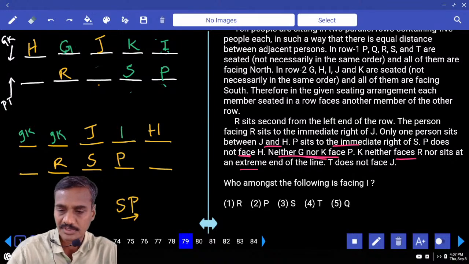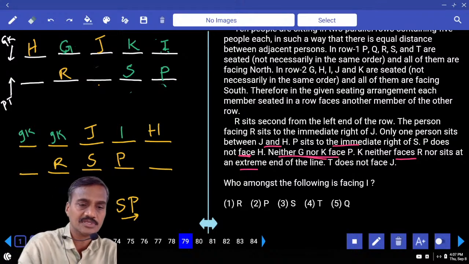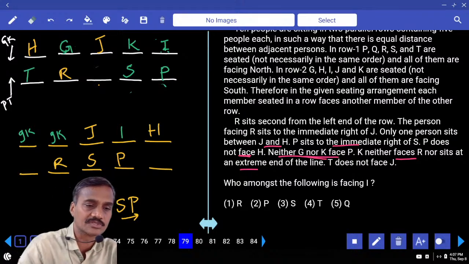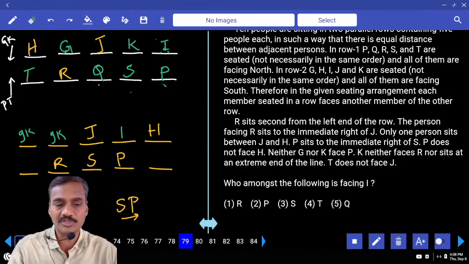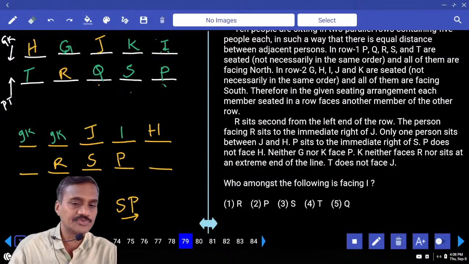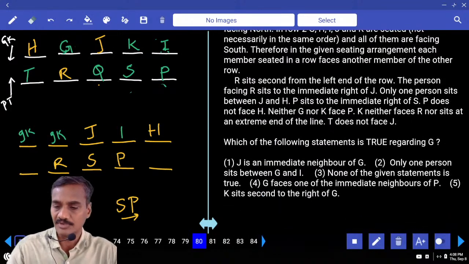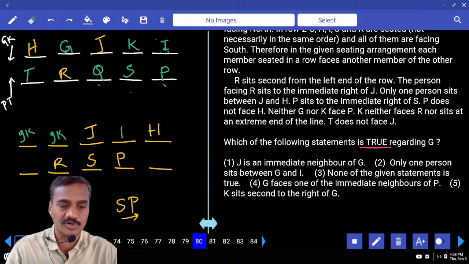And next one, T does not face J. T is not facing J, T is here. Now if T is here, then P, Q, R, S, and Q must be placed. Then in this, who among the following is facing I? Who is facing I here? P, choice 2.